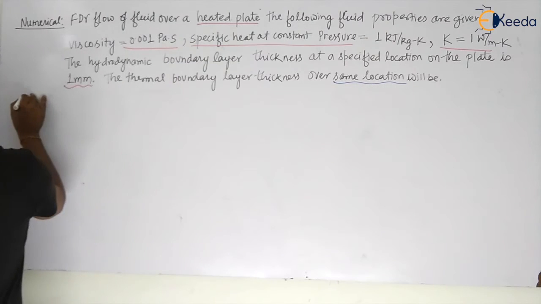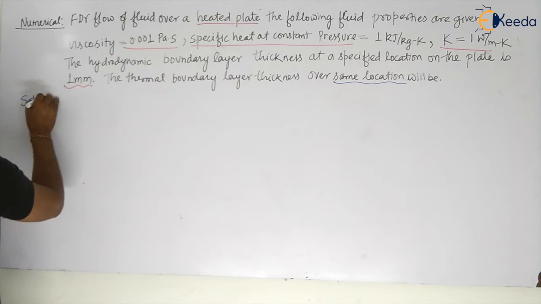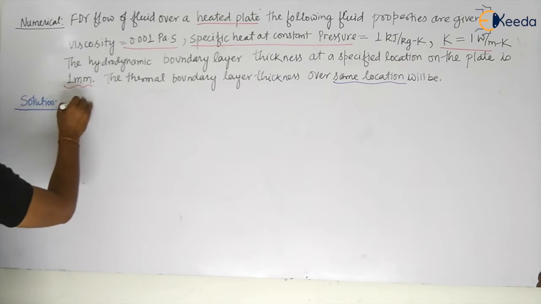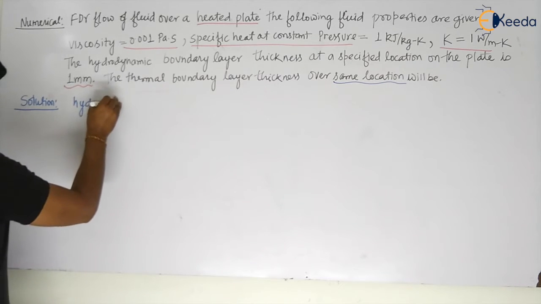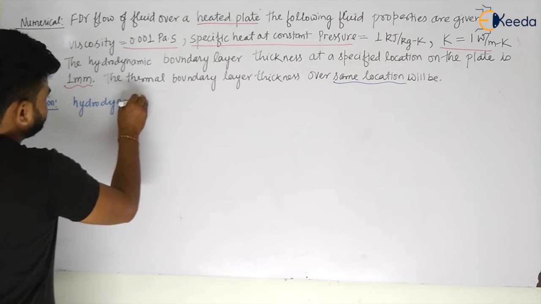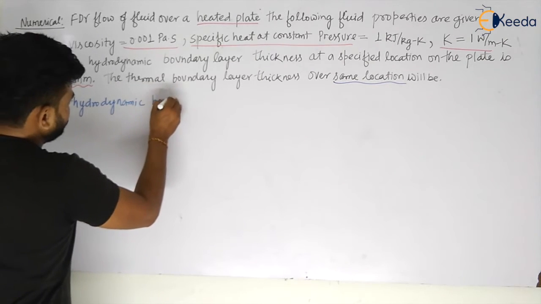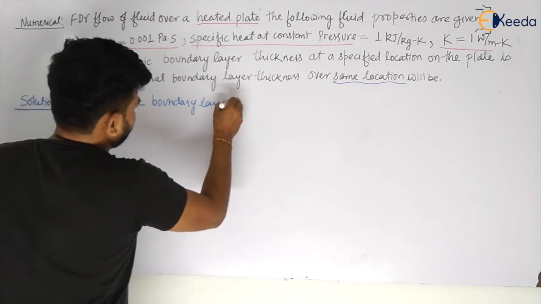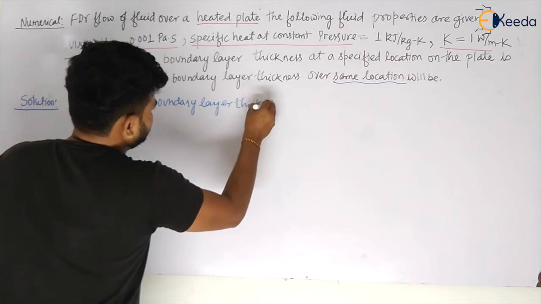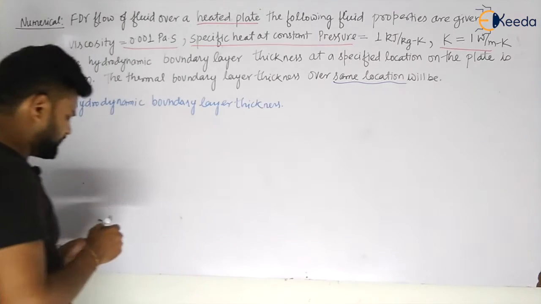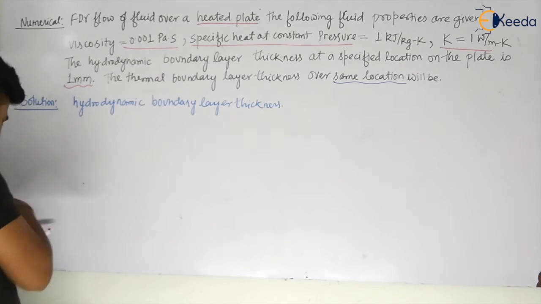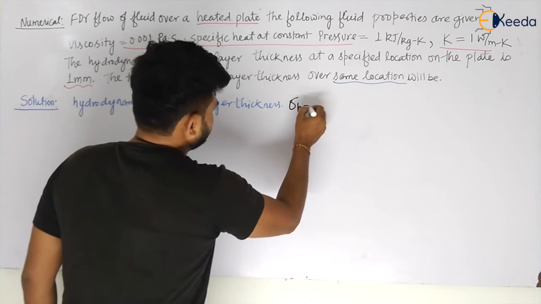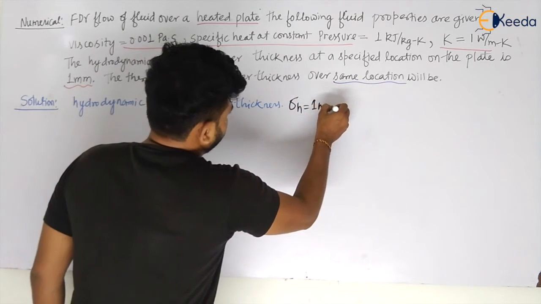So let us see. What he is asking is the thermal boundary layer thickness. He has given you the hydrodynamic boundary layer thickness, my dear students. That is, delta hydrodynamic is equal to 1 millimeter, my dear students.